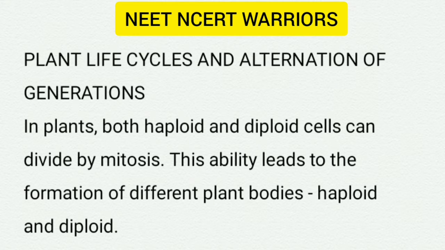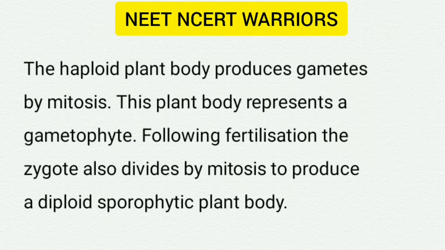Topic: Plant life cycles and alternation of generations in plants. Both haploid and diploid cells can divide by mitosis. This ability leads to the formation of different plant bodies, haploid and diploid. The haploid plant body produces gametes by mitosis. This plant body represents a gametophyte.